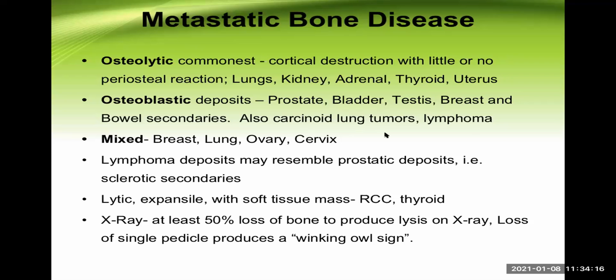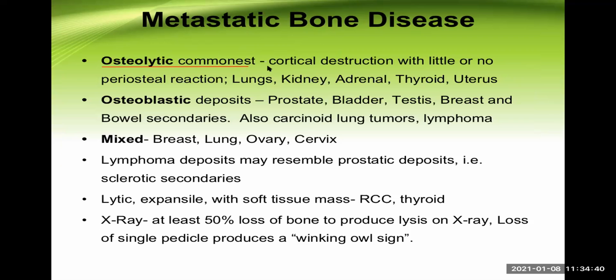And if the question comes, what is the most common primary bone malignancy? The answer is multiple myeloma. You just have studied that. Now, what types of metastatic bone disease can occur? See here. These are different types, like osteolytic. What do you mean by osteolytic? There is a destruction of the bone.